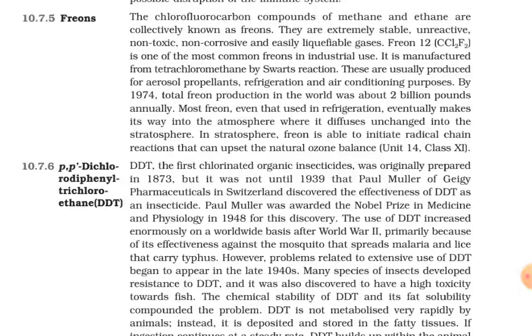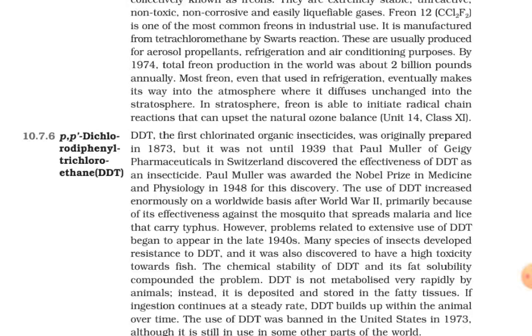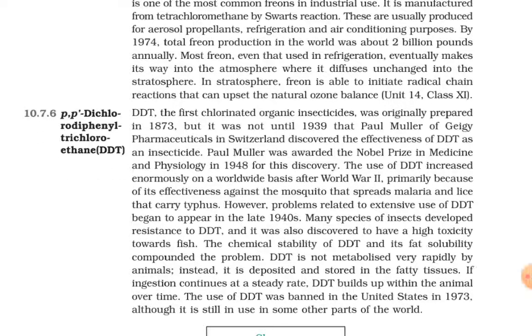By 1974, total freon production in the world was about 2 billion pounds annually. Most freon, even that used in refrigeration, eventually makes its way into the atmosphere, where it diffuses unchanged into the stratosphere. In stratosphere, freon is able to initiate radical chain reactions that can upset the natural ozone balance.